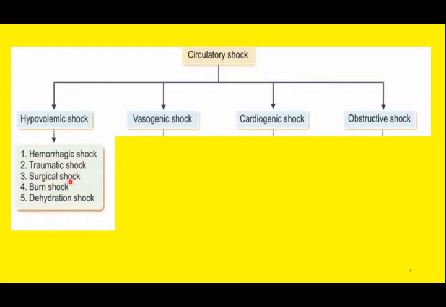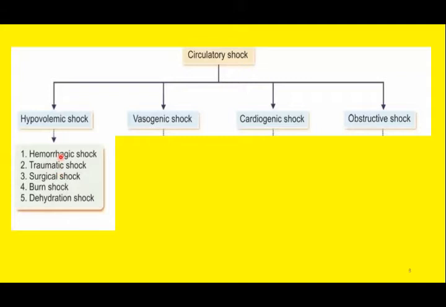Similarly, blood loss can be there during surgical procedure. So we can call it as the surgical shock. In cases of burns, there is loss of body fluids, especially loss of plasma fluid. So we will label it as burn shock. And then there is shock due to dehydration. So these are the five important causes of hypovolemia which may lead to hypovolemic shock.